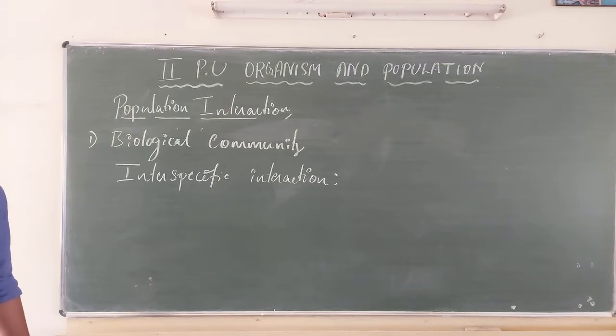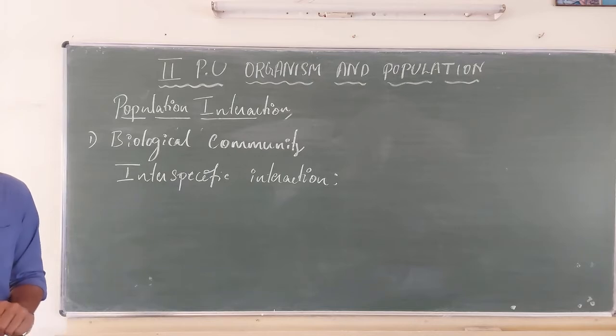In our nature, we can find many interactions. In a broad sense, we classify these interactions into mainly 6 types. Why is this interaction very important? How does the interaction take place? What types of interaction can you find in nature?